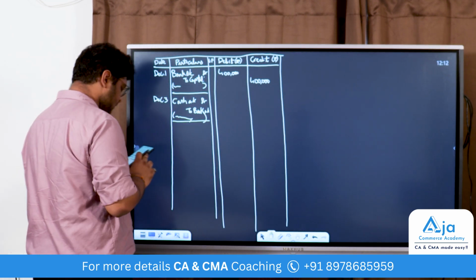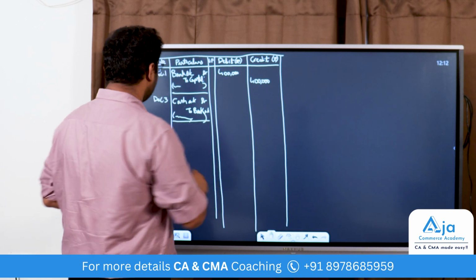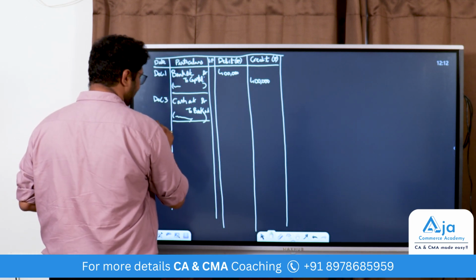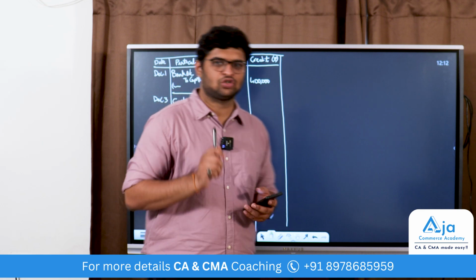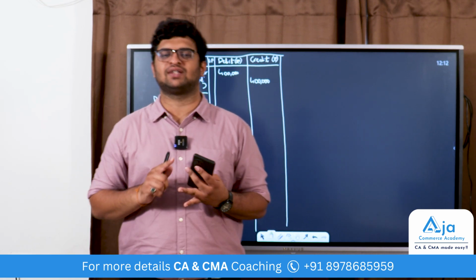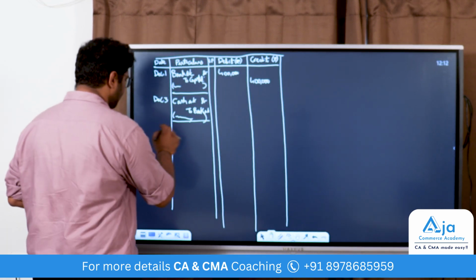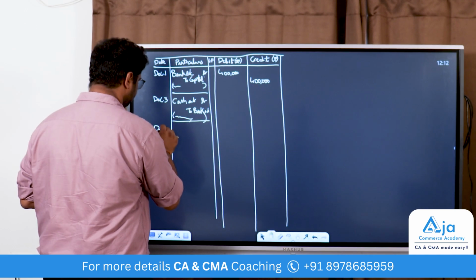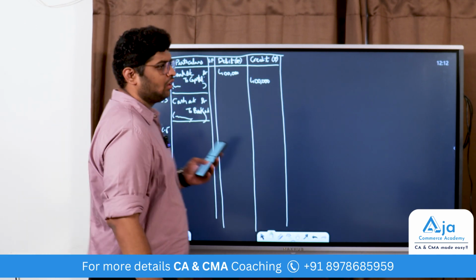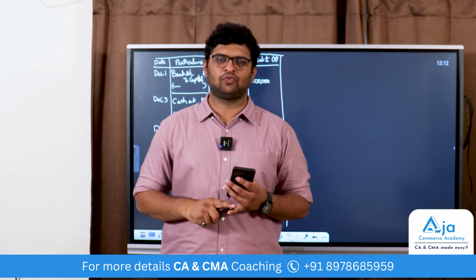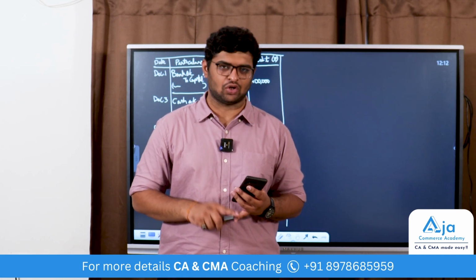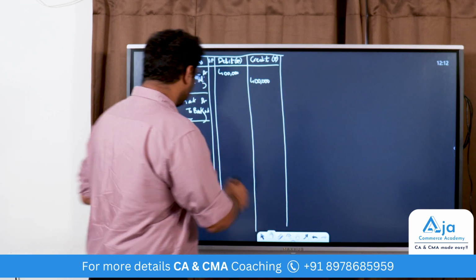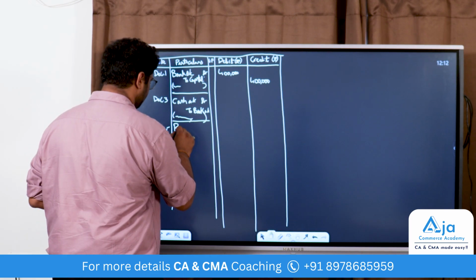On December 5th, he purchased goods by making payment through bank. So he made a purchase. Purchase is always an expense. Purchase is an expense and sale is an income. So a purchase is a nominal account. What is the rule for nominal account? Debit all expenses and losses, credit all incomes and gains. So purchase account should be debited.